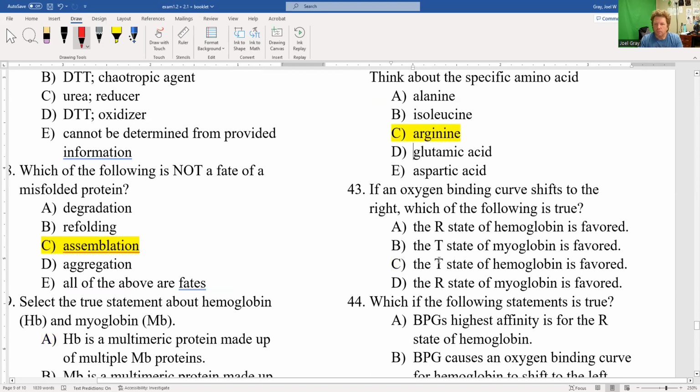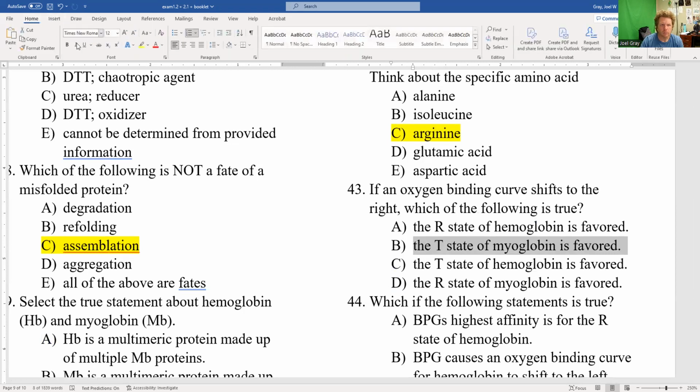If an oxygen binding curve shifts to the right, which of the following is true? A, the R state is favored. B, the T state is favored. And it's basically shuffling around myoglobin or hemoglobin. When we think about hemoglobin and myoglobin, myoglobin doesn't have a T state. Myoglobin doesn't have an R state. The R state or the T state of hemoglobin is really what's being asked.